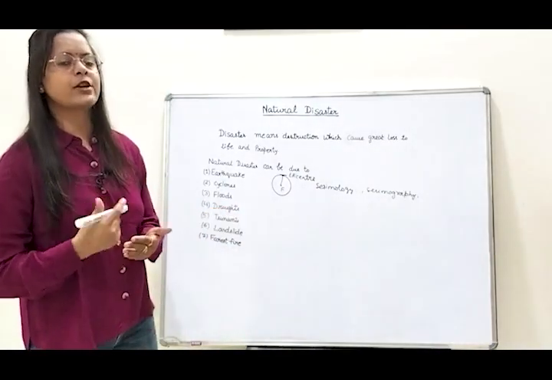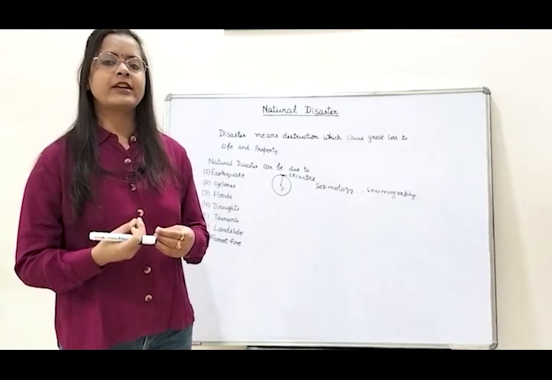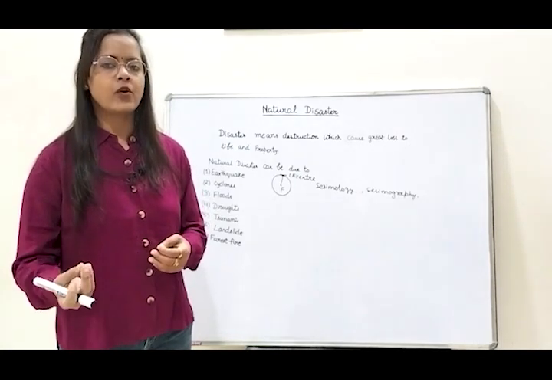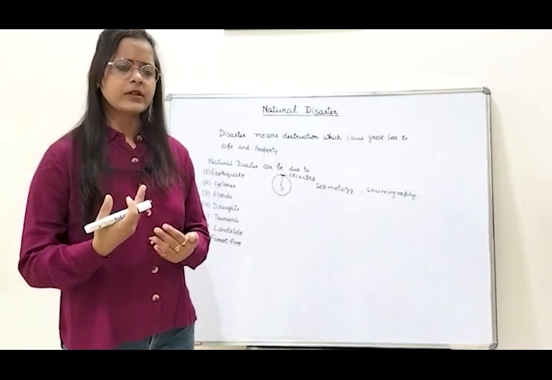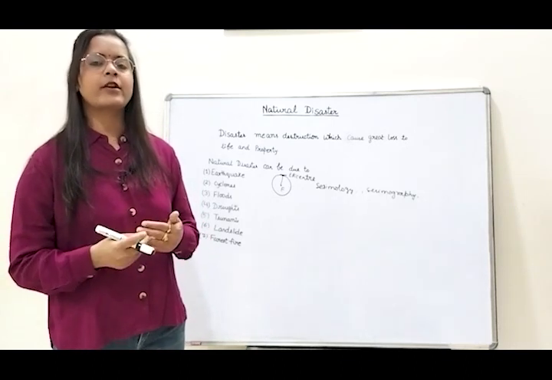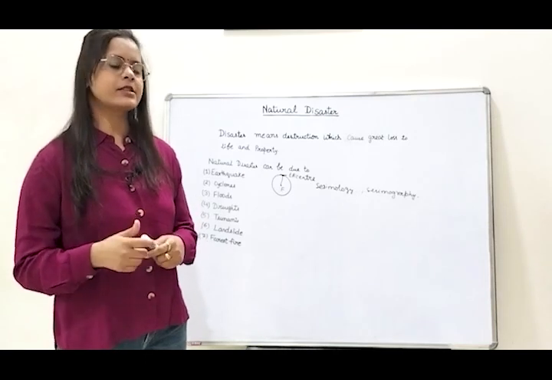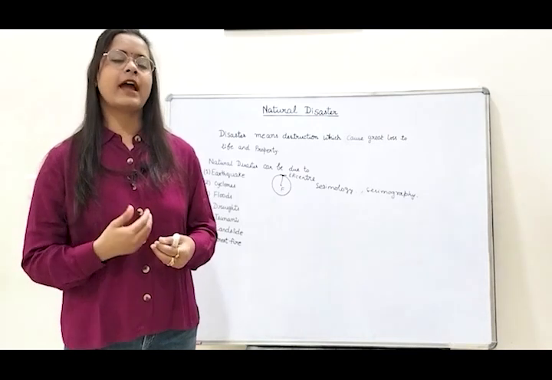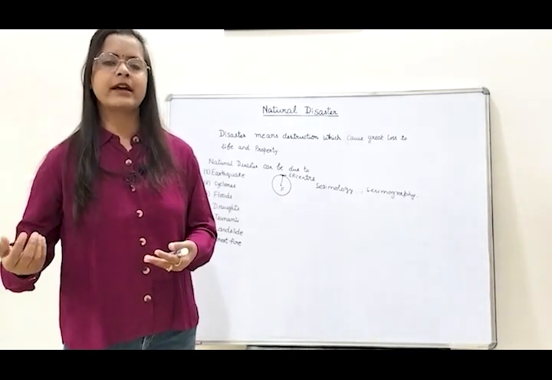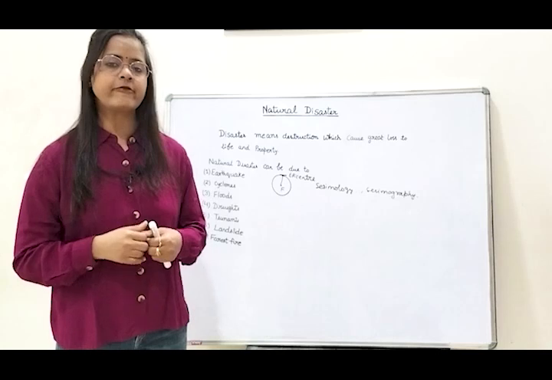Drought is a situation when there is very little availability of water. Drought is a situation when the rainfall is not proper or adequate. These are the reasons behind drought. Due to drought, human beings, animals and agricultural productivity all get affected.